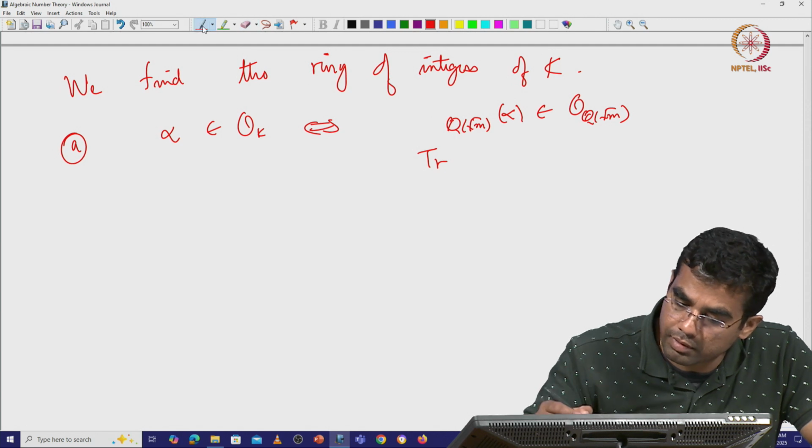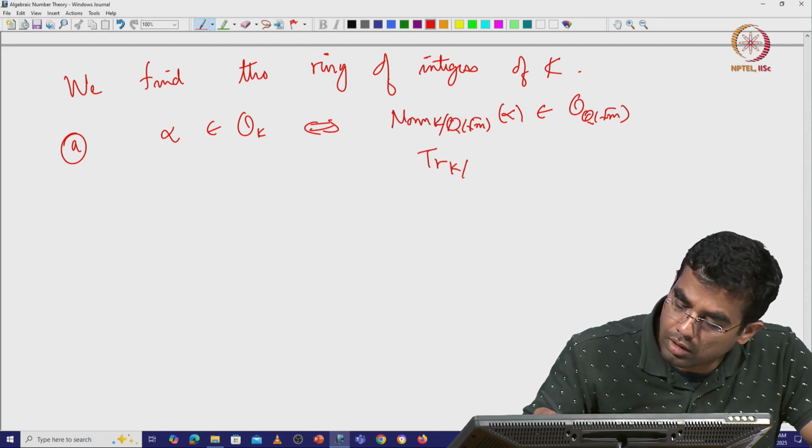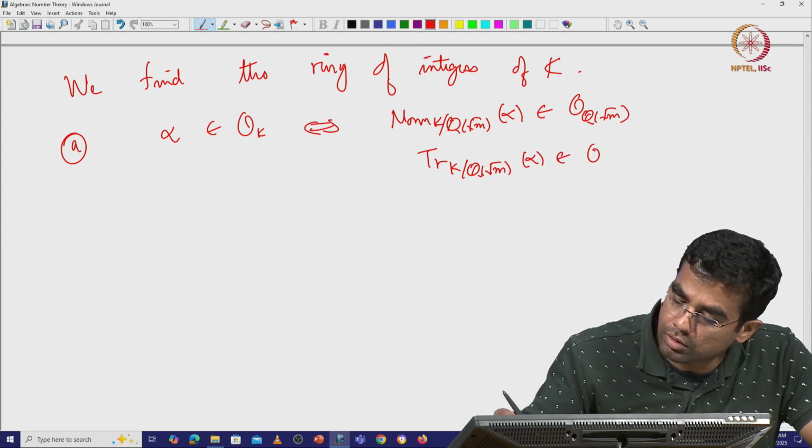Let me write it the way we usually write it: the norm from K to Q(square root of m) of alpha is also in the ring of integers.